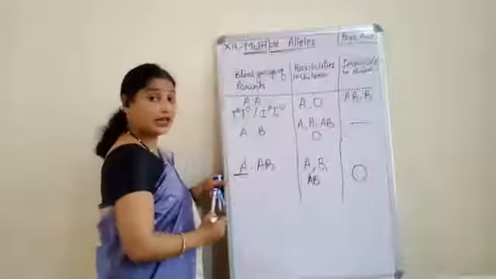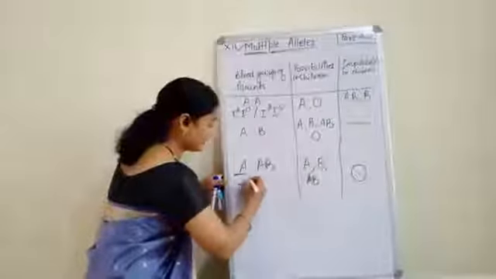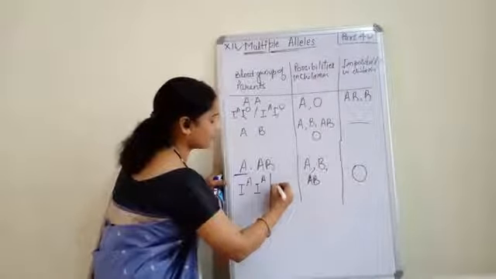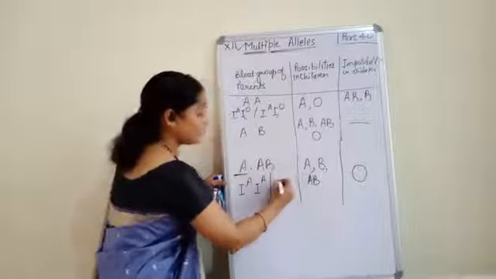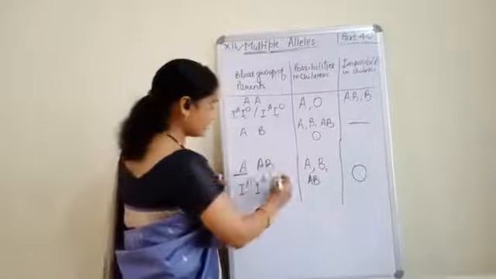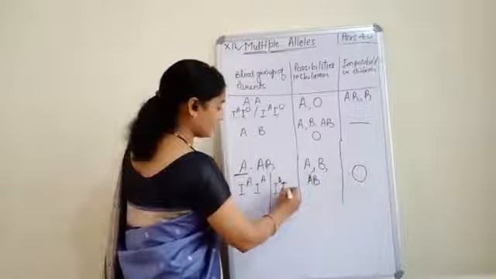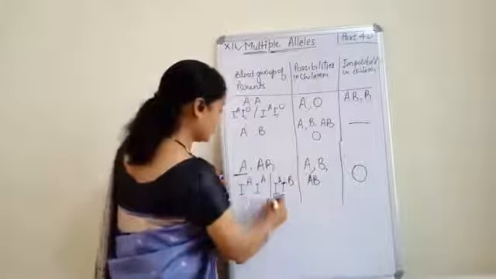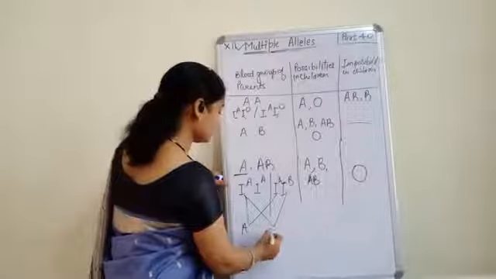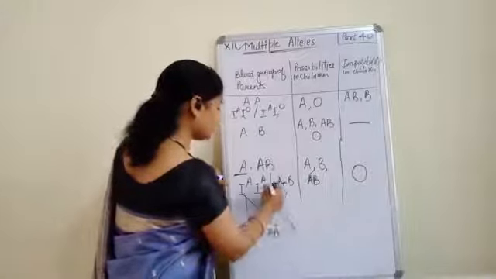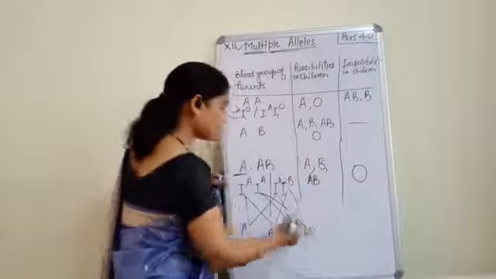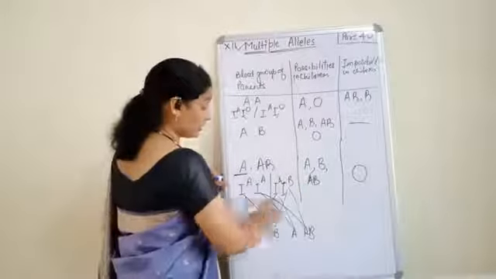Suppose if A blood group is there, then what can I write? Another one is also A. And suppose the mother is AB. Okay. So the blood group of the mother is AB. If they interact, there will be blood group A. If they interact, the blood group will be AB. If this interacts, once again A, and if this interacts, the blood group will be AB. Clear? So there is no O.